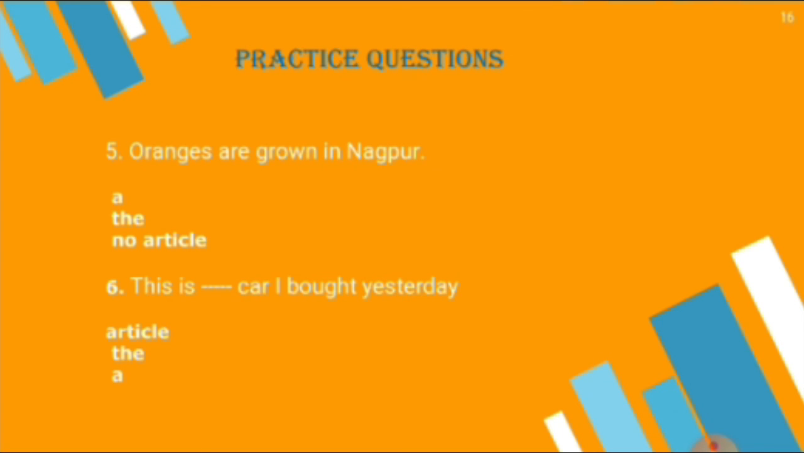So these are the practice questions: a, the, and no article. Just think about that. Oranges. Yes, this is the right answer. No article should be there in oranges are grown in Nagpur, because this is a plural, and before plurals we could not use a. We can use the, but here we are talking about oranges in general, so there would be no article.